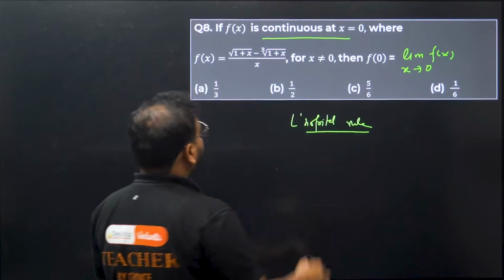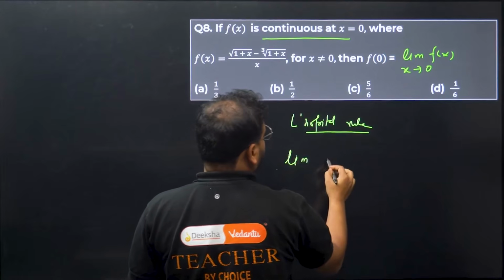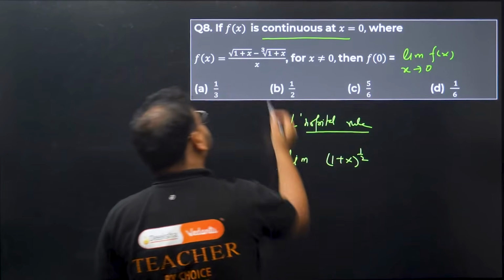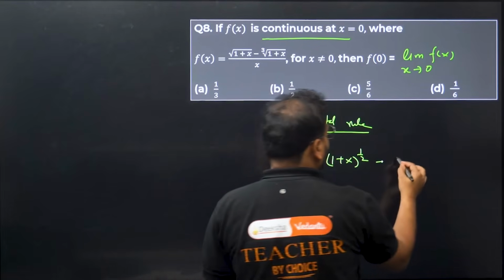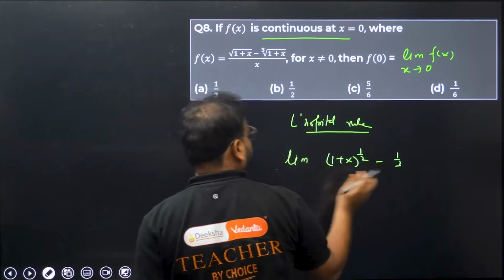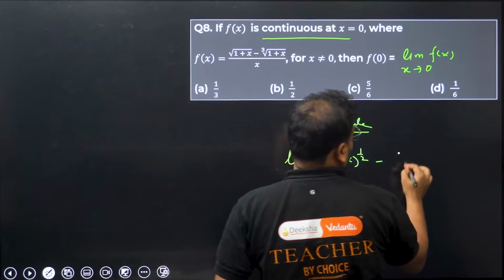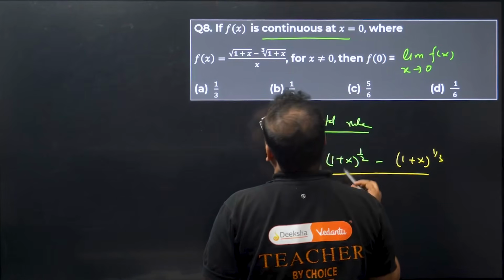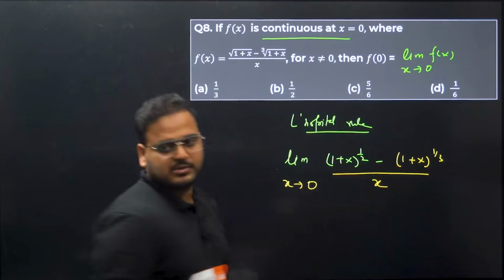Have a look, differentiate. Under the limits, what do we do in this case? Differentiate this, right? We have 1 plus x power 1 by 2 in the first case. This represents the cube root. Okay, so we'll write over here minus 1 plus x power 1 by 3, divided by x. And we write here x tends to 0 also. That's what the limit is.